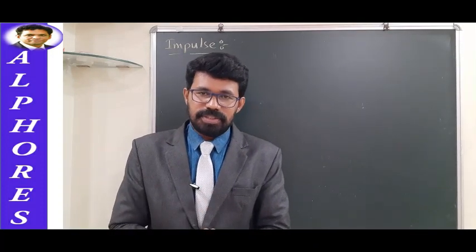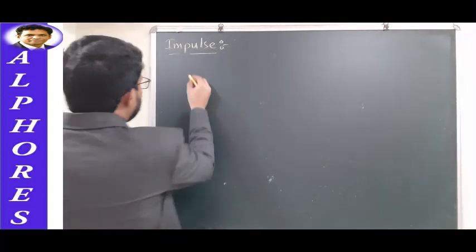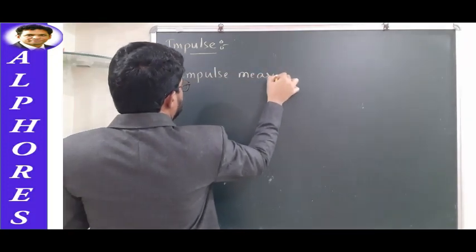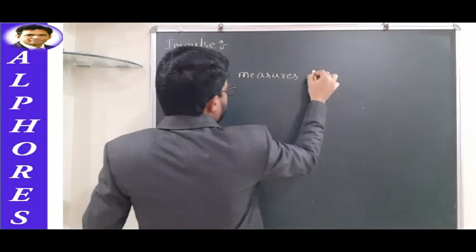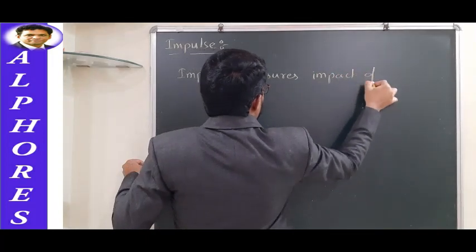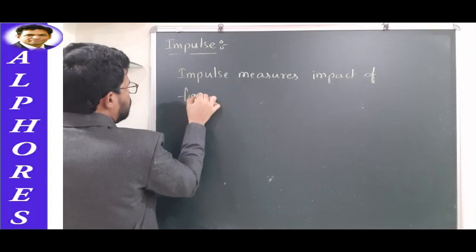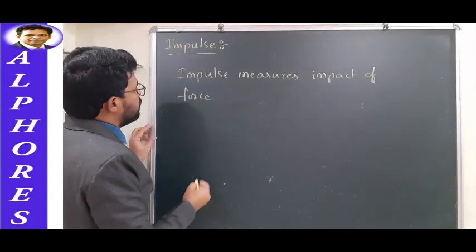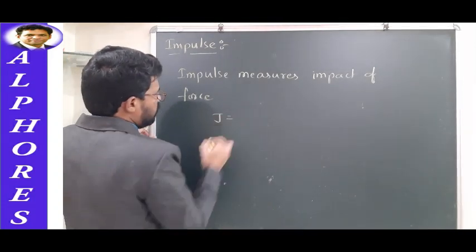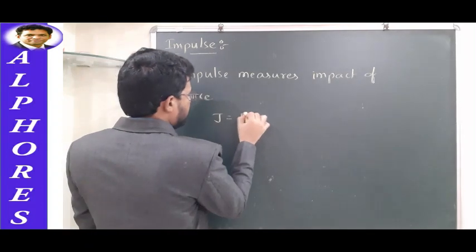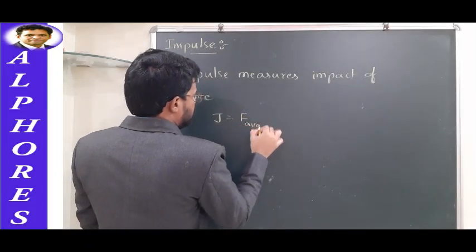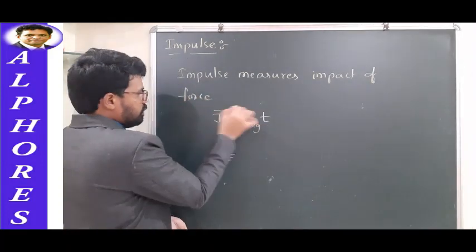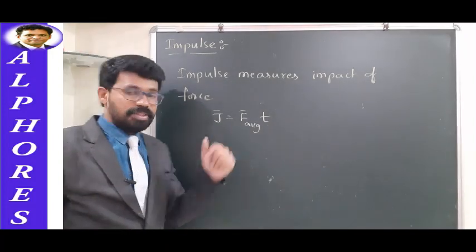You can write like this: impulse measures impact of force. Mathematically, it is expressed like this. It is denoted with J. J is equal to the product of average force acting and the time for which it acts. Impulse is a vector quantity and its direction will be along the direction of the force.